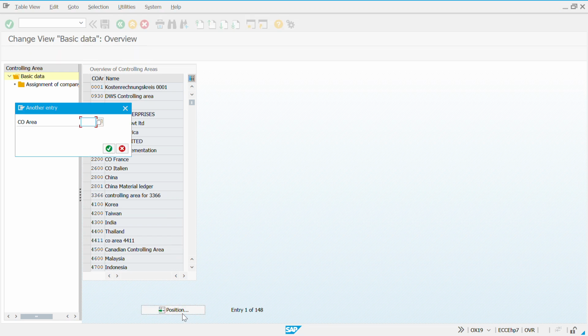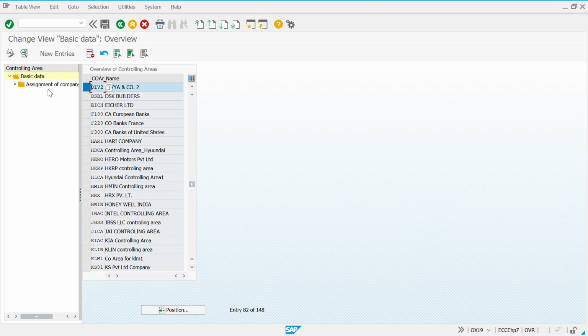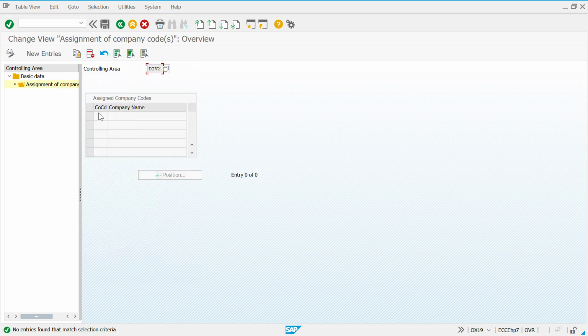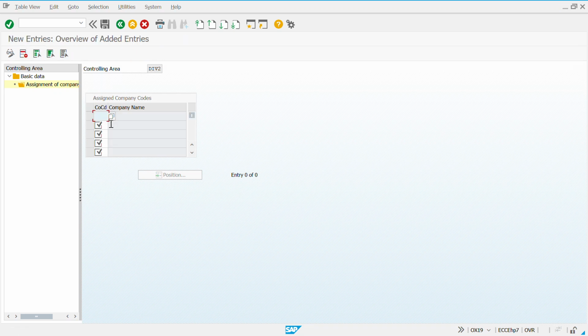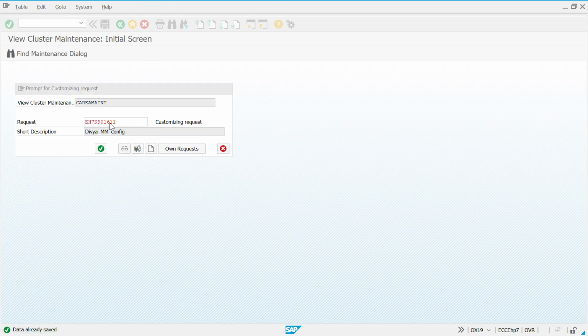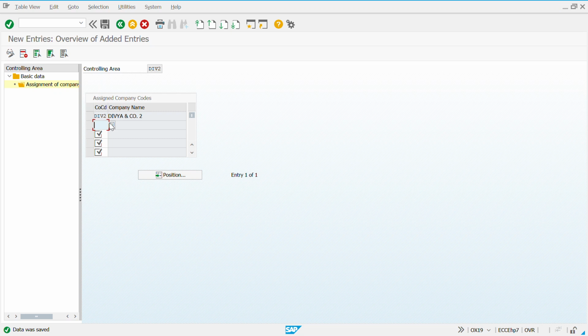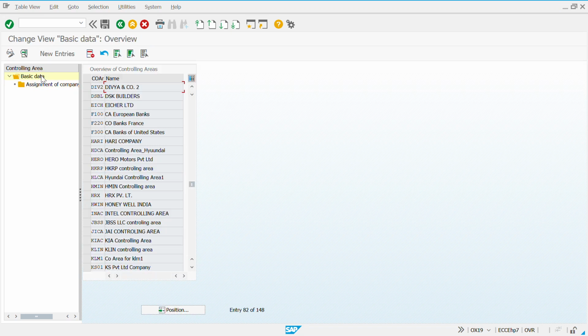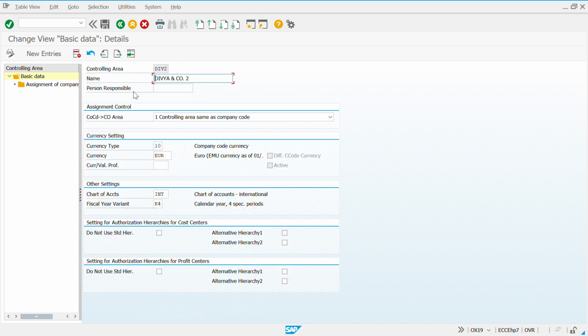So now you search for the controlling area that you created, select it and go to assignment of company code. Then you say new entries, div2, enter and save. Now, many of you have questions: we said that the company code is the same as the controlling area, then why are we doing the assignments? These assignments are done to make sure that only this company code is assigned to it.